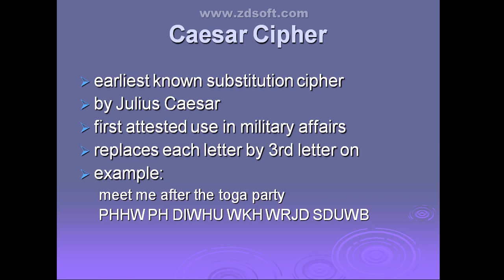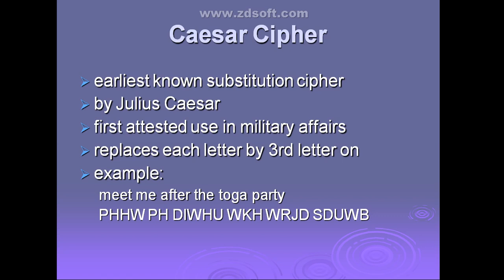Are you getting it? Yes, ma'am. Again you can see E, meet me. Meet. Again E is there. After E, the third position letter is again H. So E is replaced one more time with H. And T, after that the third position letter is W because T, U, V, W. Right? Third position letter is W.